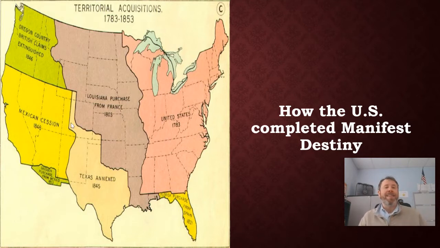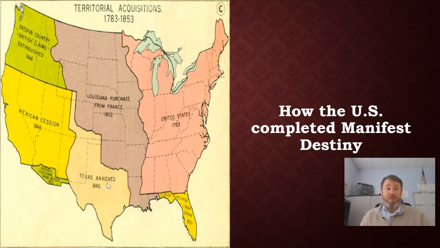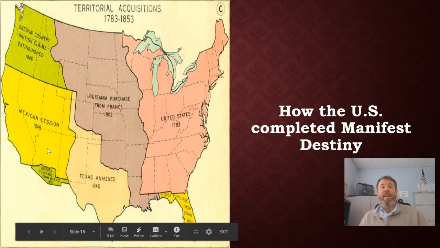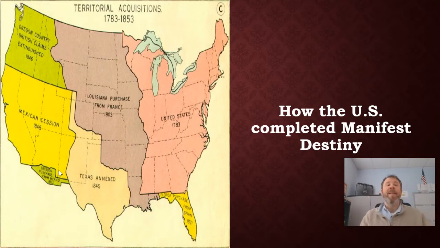If you look at the left-hand side, remember up here in the corner, that's what we got from Oregon from England. All this yellow part down here, the Mexican cession, that's what we get from Mexico after we beat them in a war and take their land. The rest of Texas that was kind of in dispute after the Republic of Texas and Texas independence, that's ours as well. And you see, just 3 years later, all this land, a good quarter of today's United States, we get because of Texas independence and the subsequent Mexican War.